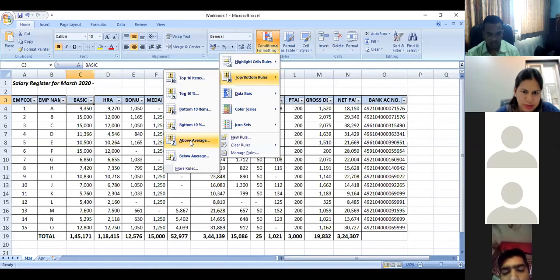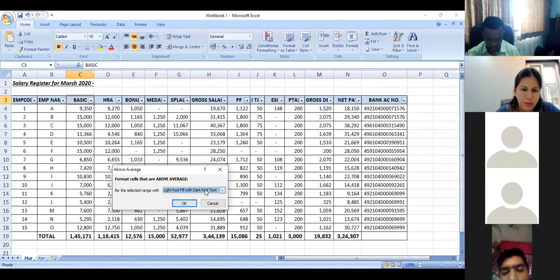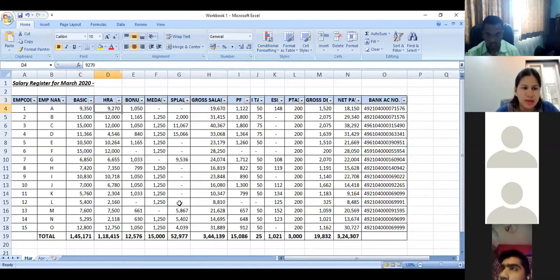Once I do the same, it gives me an option that what is the filter or what is the color by which you want to differentiate the salary, the basic salary which is more than above average. I don't change this option. I go ahead with this option and select OK. So this data does not flow in because you've not selected the specific column. Now what you have to do is you have to select that specific column or columns and then use the same method.